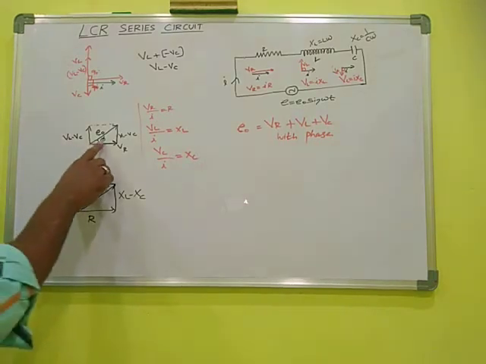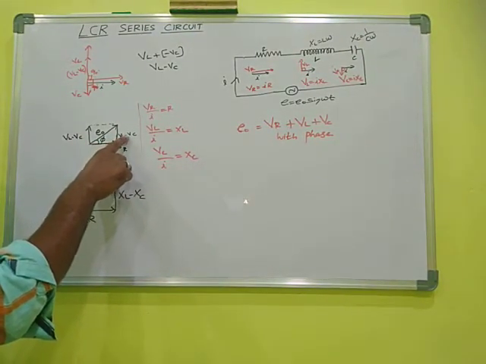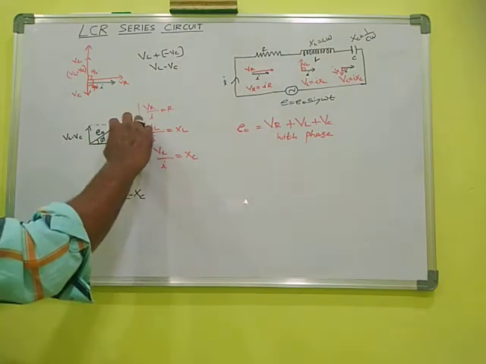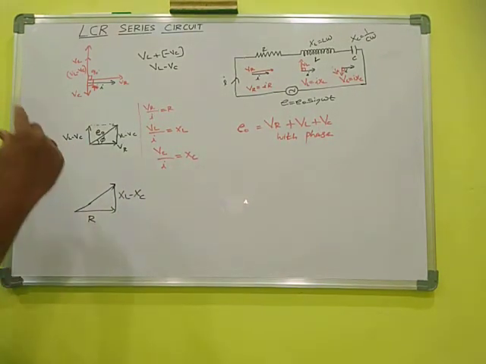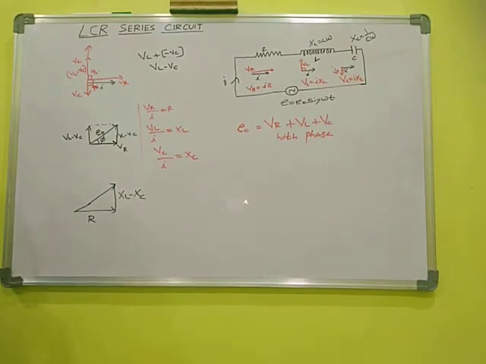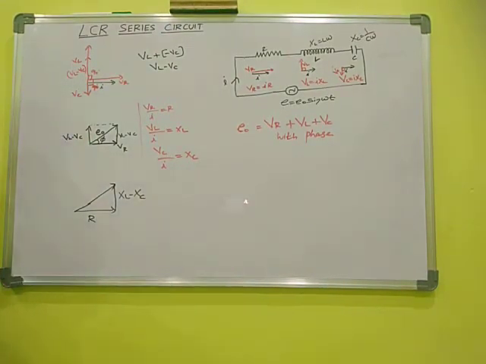This angle phi depends upon what factor? This angle phi depends upon the value of VL minus VC. If VL minus VC is maximum, phi is maximum. If VL minus VC is minimum, phi is minimum. So the phase difference between VL and VC determines the value of phi here.